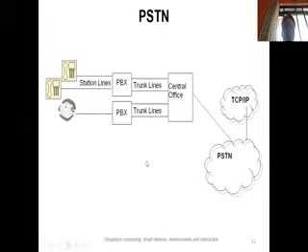Now this actually improves the quality of service. If you compare today's digital voice transmission calls with the first generation PSTN network voice call, the first generation PSTN voice calls have superb quality of service.